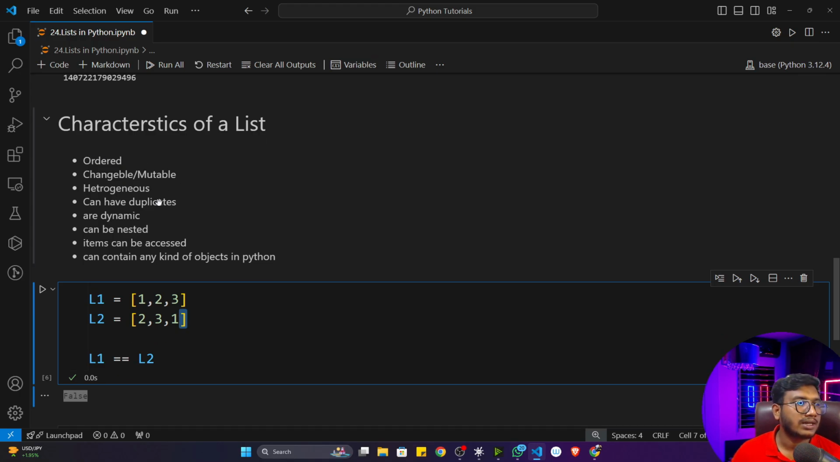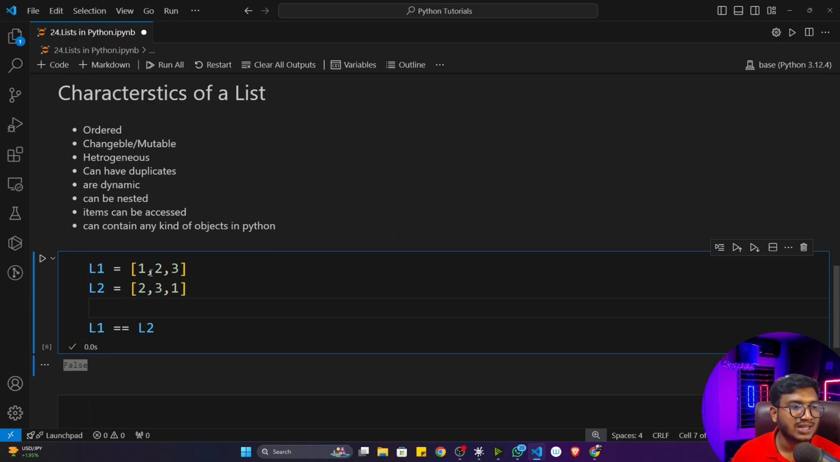Then a list is changeable and mutable, so you can change any kind of value inside it. I'll tell you how we can change any value inside a list and how we can delete any value when we do the edit operations. In string we learned that a string is immutable, we can't change anything inside it, but in a list you can change anything. That's why it's mutable.